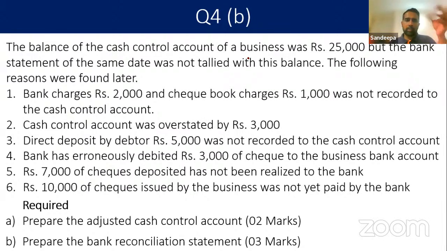Accountant has missed certain things. Bank charges, checkbook charges, OD interest, loan interest, standing order payments, direct deposits, the accountant may miss these, right? And the second difference is what we call errors. Sometimes the accountant is making errors. Sometimes the bank is making errors, right? First one omissions, second one errors.